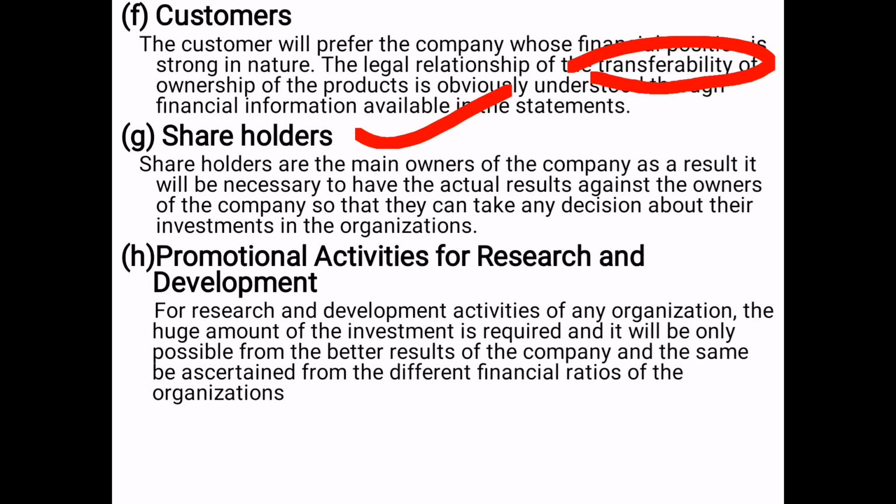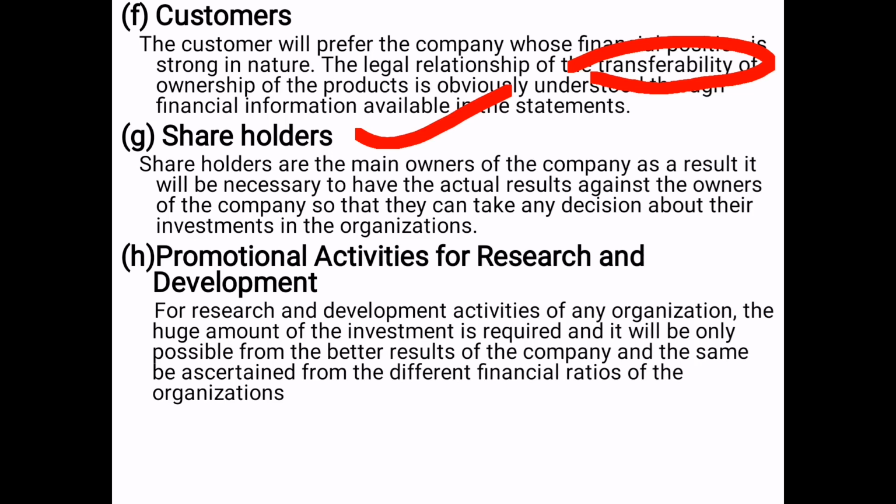Last, promotional activities for research and development. For research and development activities of any organization, a huge amount of investment is required. Of course, if the company is trying to develop any product or any service, it takes a huge amount of investment. But on the contrary, if the company does not maintain research and development activity, then the future of the company will be in question.